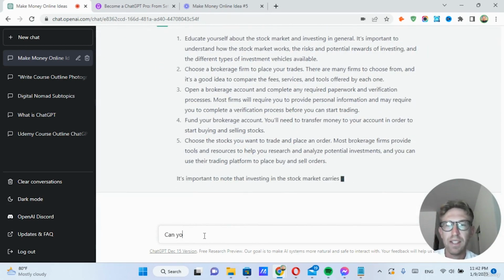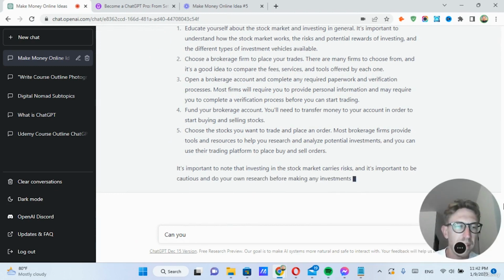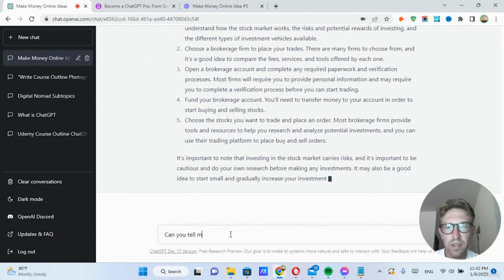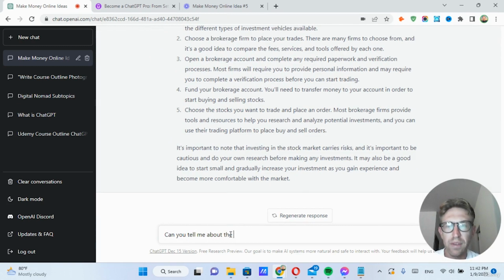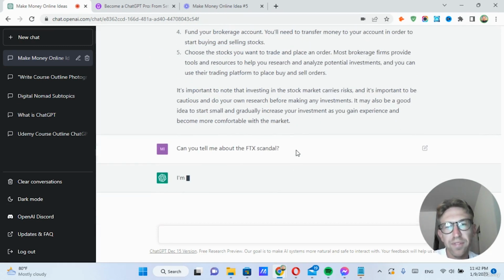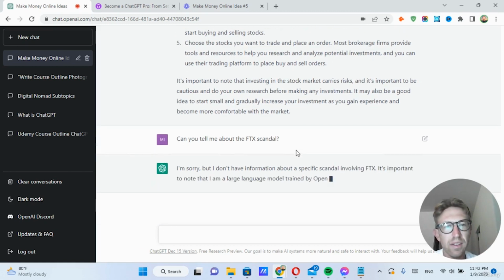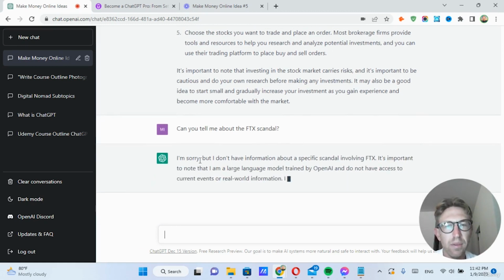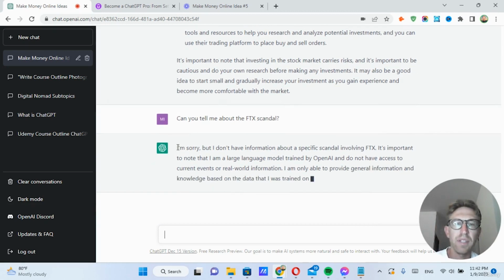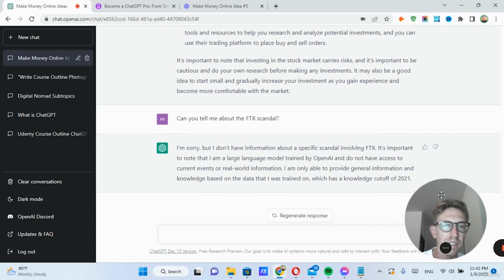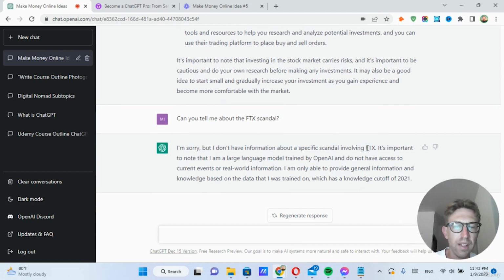I'm just curious to see what it would say about FTX. Can you tell me more about the FTX scandal? Okay, so here's a case where it's actually not able to answer the question, for whatever reason, mostly because it doesn't have access to the internet, and it doesn't have data past about 2021.